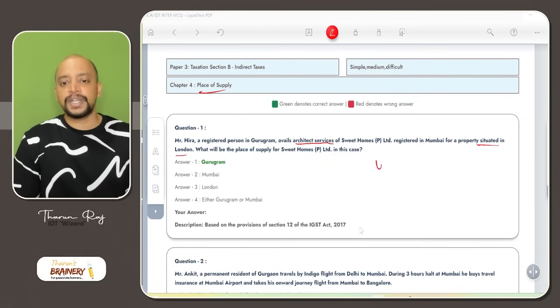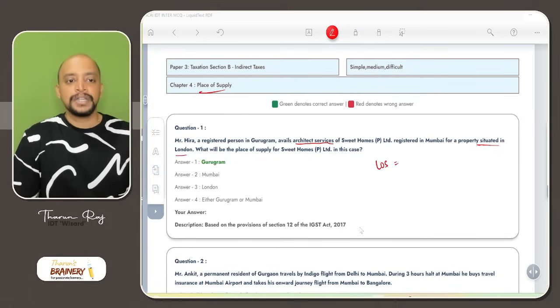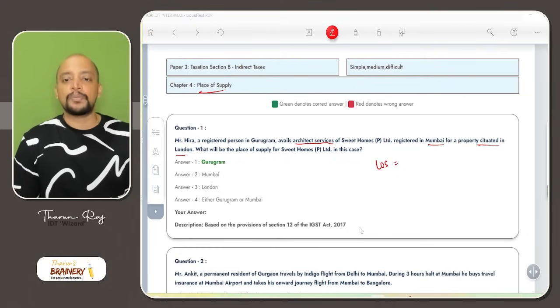What is the location of recipient? Here, Mr. Hira, a registered person in Gurugram, avails the architect service from Sweet Homes Private Limited, registered in Mumbai. So location of supplier is Mumbai and location of recipient, Mr. Hira, is in Gurugram. And what is the location of property?